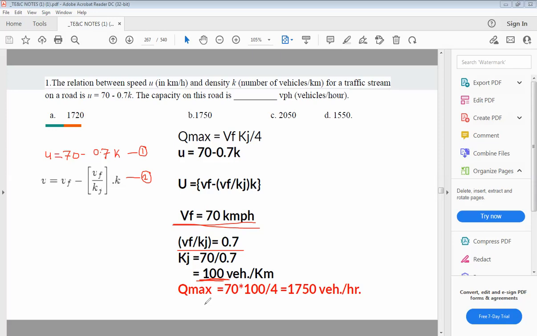So after substituting this jam density value and free flow speed in this equation, that is Q max is equal to Vf kj by 4, you will get the maximum traffic volume here, which is equal to 1750 vehicles per hour.